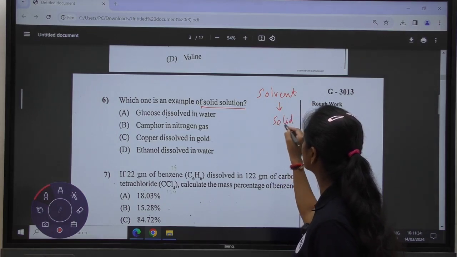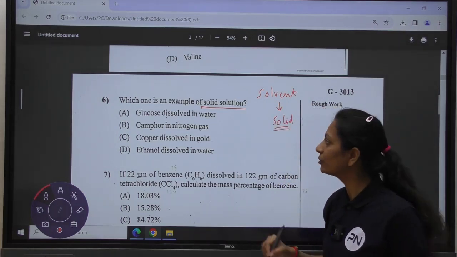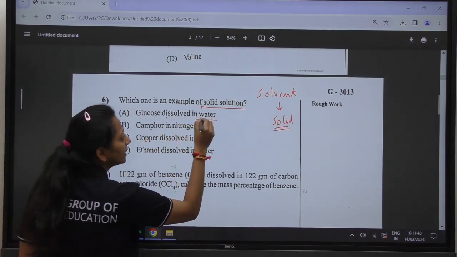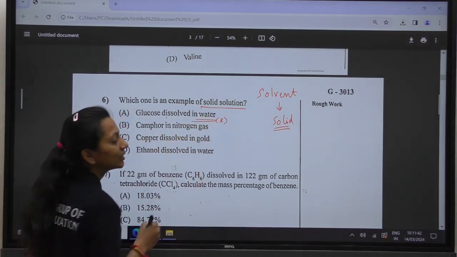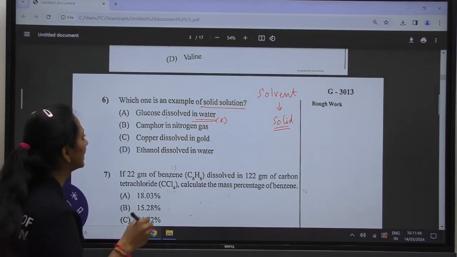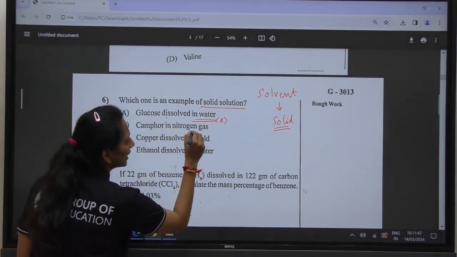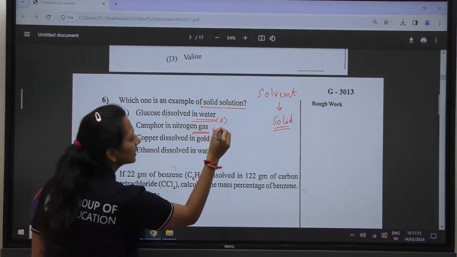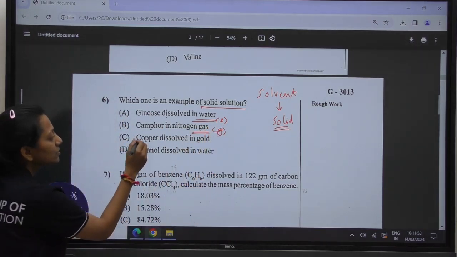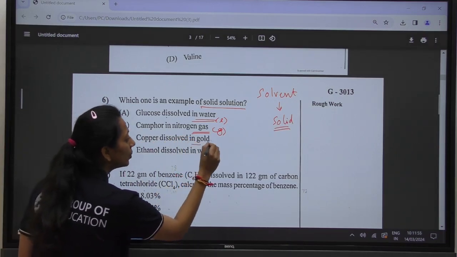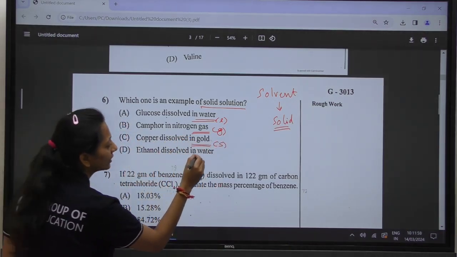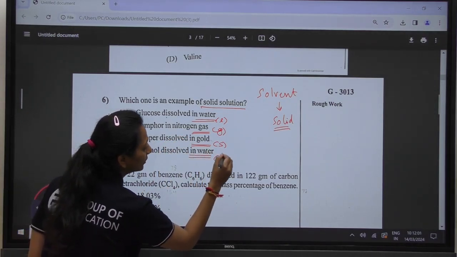So out of all the options, glucose dissolved in water: you can see water here is in the liquid state. In camphor in nitrogen gas, the nitrogen gas which is the solvent has the gaseous phase. In the case of copper dissolved in gold, here is your solid phase. And ethanol dissolved in water also has a liquid phase.